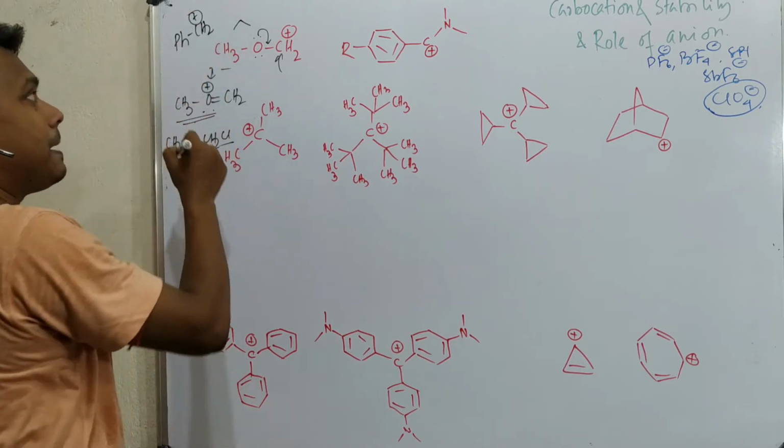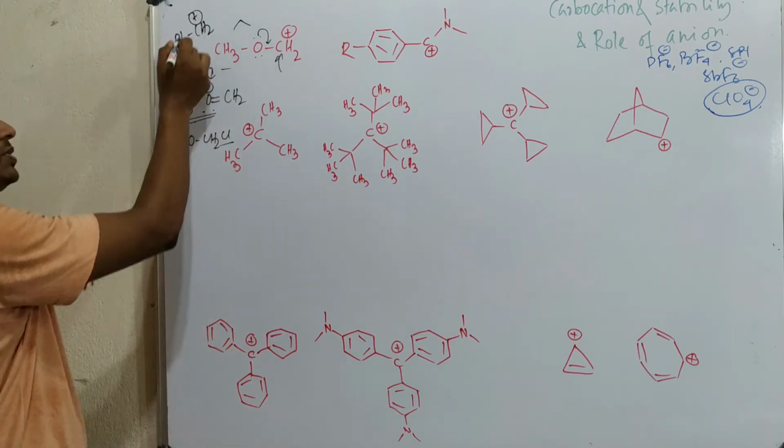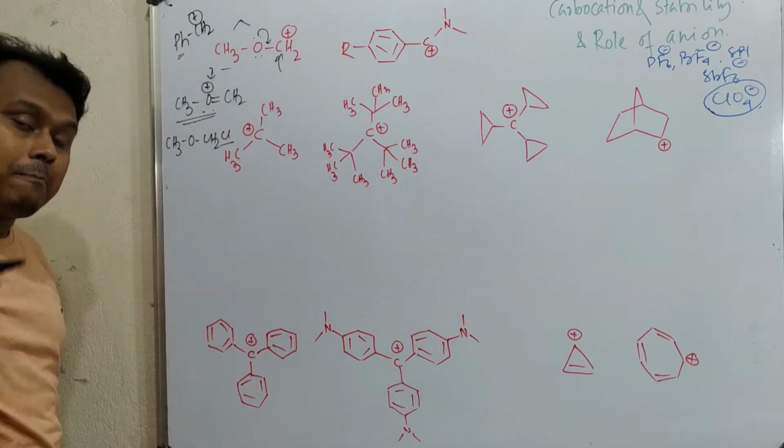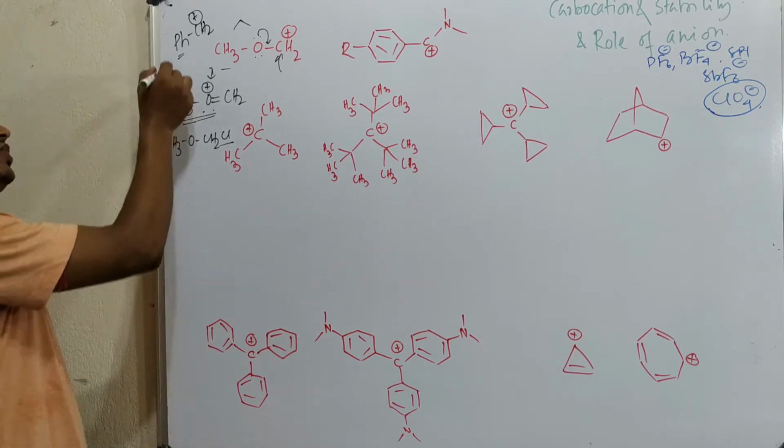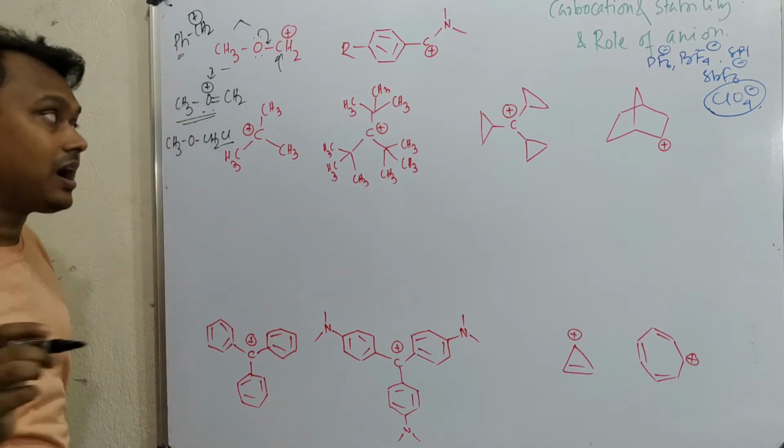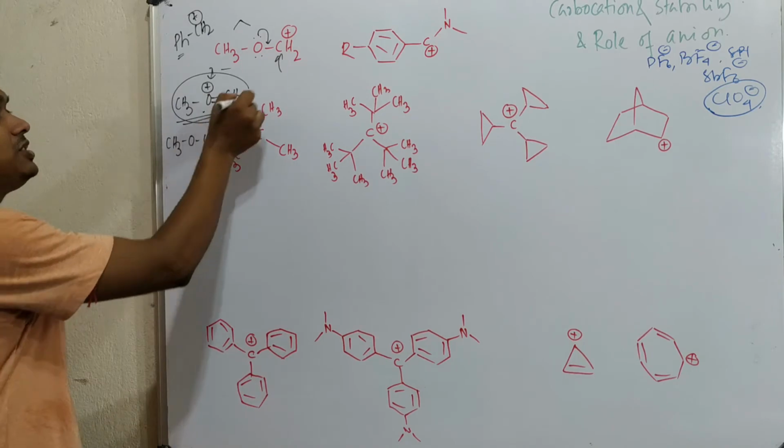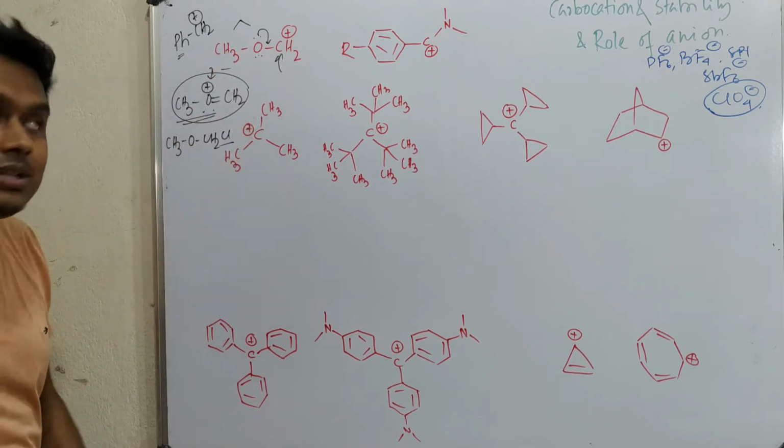Why? Because in the case of benzylic, the positive charge is delocalized into the phenyl ring, but where the positive charge actually is, that is a 6 electron carbon. But in this case every atom is octet filled, that's why this is more stable than benzylic.